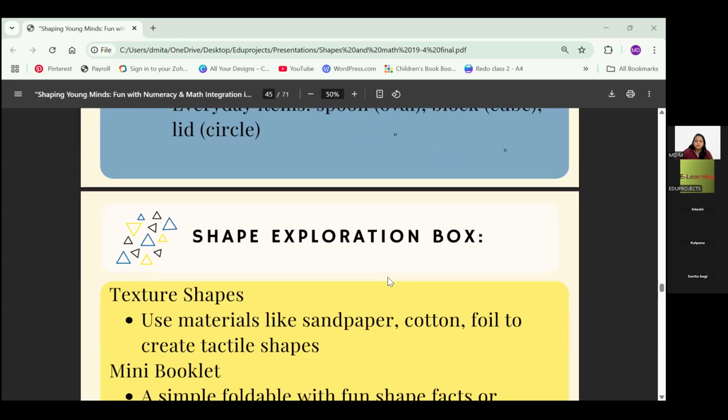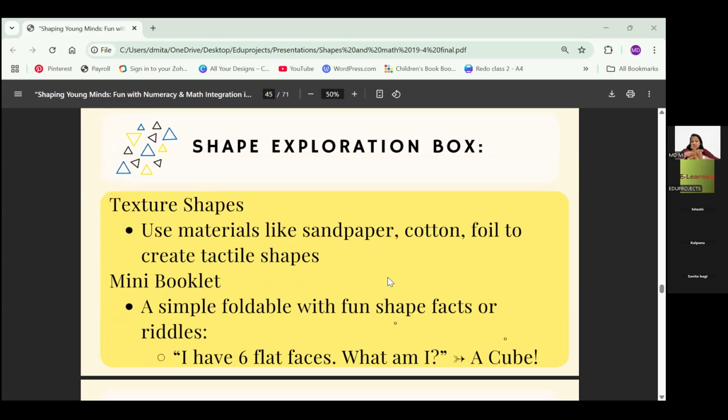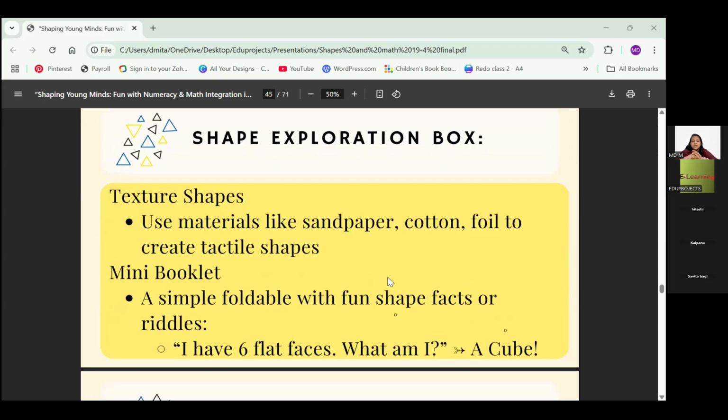Textured shapes we can use. Now these are some ideas. Sandpaper works. Then you can take velvet cloth and stick it on triangles and use it. Anything, different materials, cloth, also fabrics you can use. Make a mini booklet, like give some facts or riddles to the children and they will enjoy it.